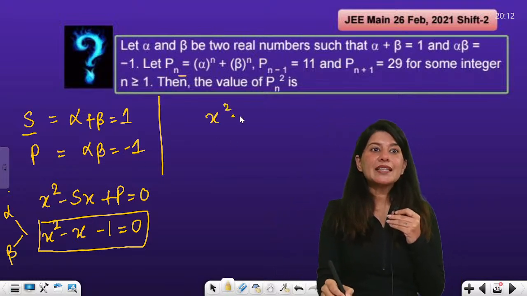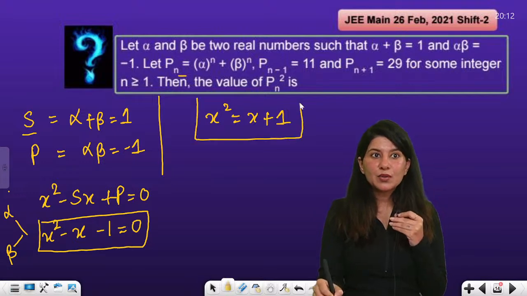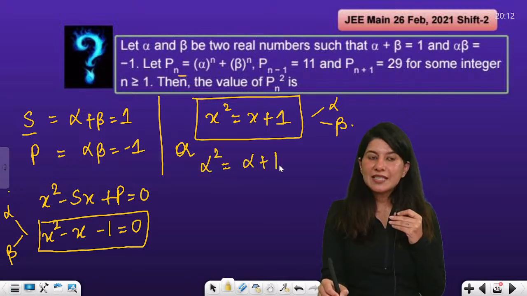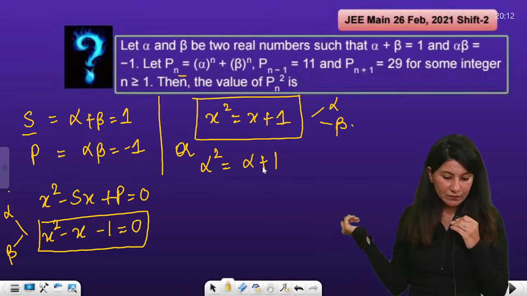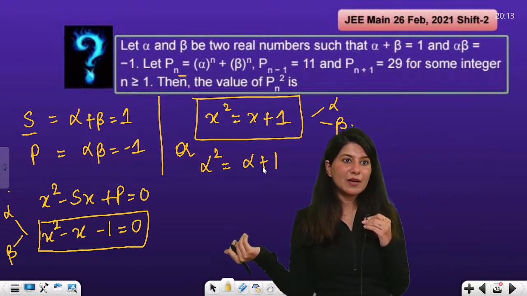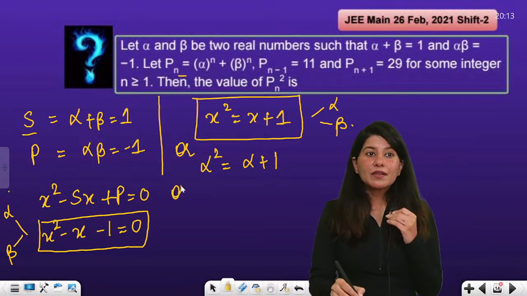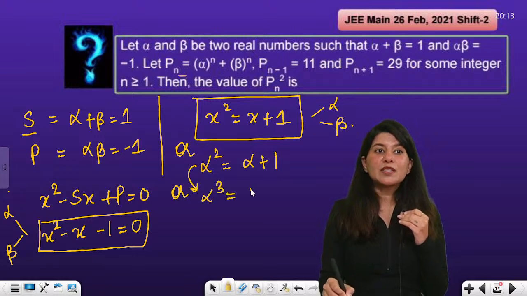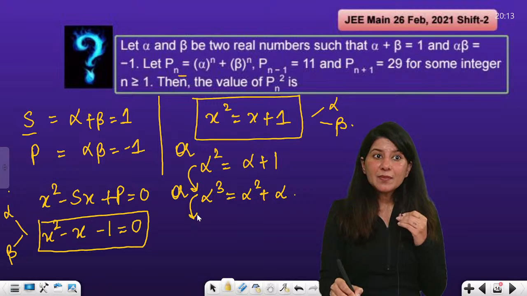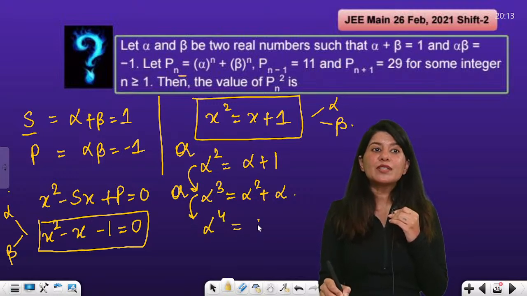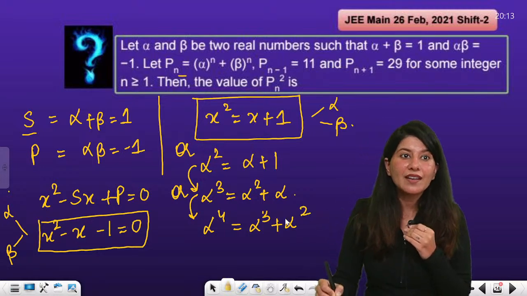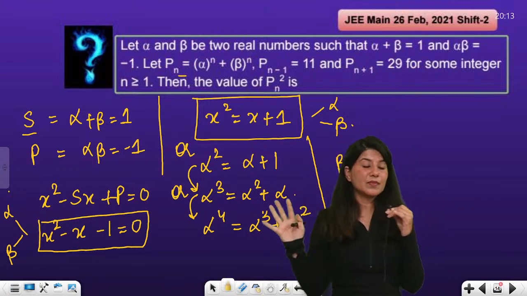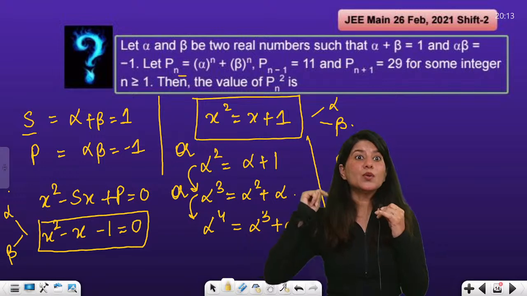Right? So now x square is equal to x plus 1 is what I am going to get, whose roots are alpha and beta. Or I can write directly alpha square is equal to alpha plus 1. Can I write it this way? Alpha square is equal to alpha plus 1. Or if you allow me, can I multiply by alpha? If I multiply by alpha, I get alpha cube is equal to alpha square plus alpha. If one more alpha, what do I get? Alpha raised to power 4 is equal to alpha cube plus alpha square. So now I have understood the game and the same is going to repeat with beta also. So now I know the game.